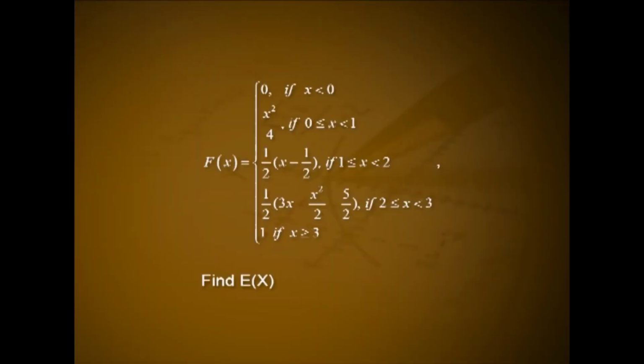Problem 7. Given the distribution function of x as f of x is equal to 0 if x less than 0, x square by 4 if 0 less than or equal to x less than 1, 1 by 2 into x minus 1 by 2 if 1 less than or equal to x less than 2, 1 by 2 into 3x minus x square by 2 minus 5 by 2 if 2 less than or equal to x less than 3, and 1 if x greater than or equal to 3. Find expectation of x.